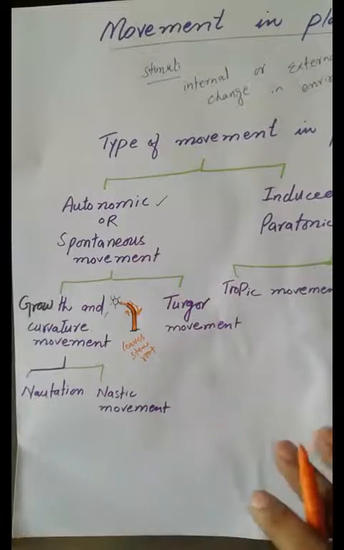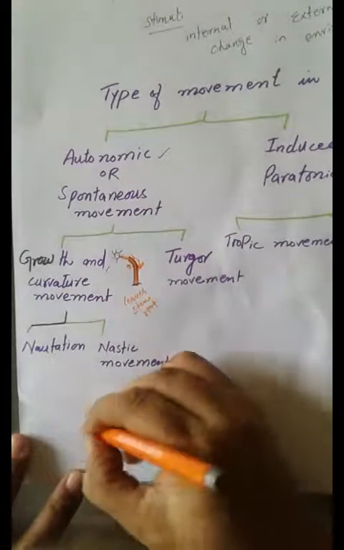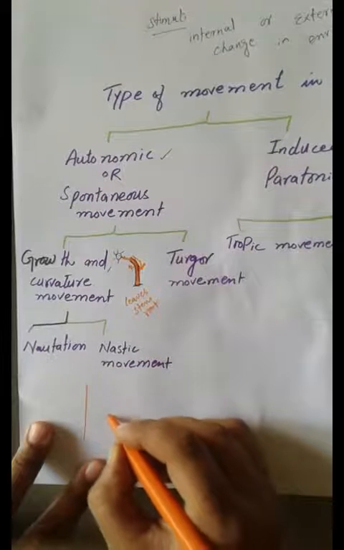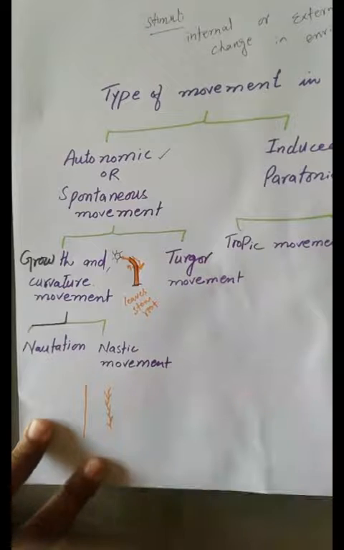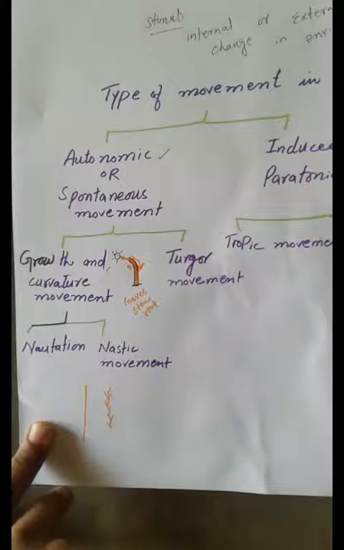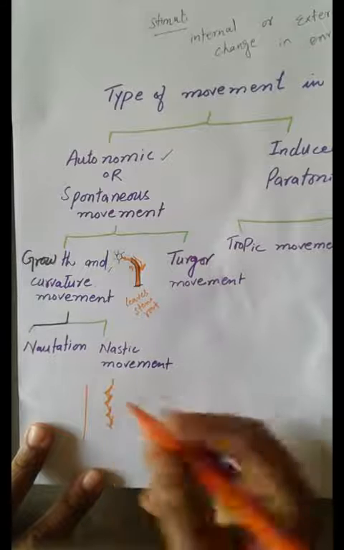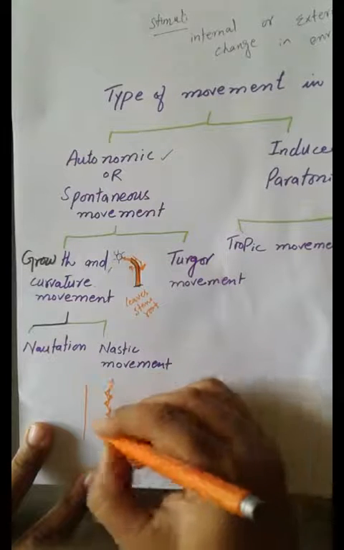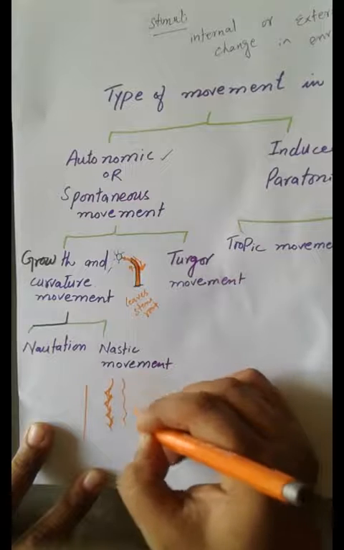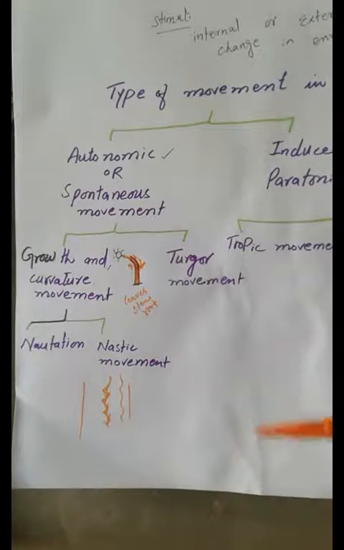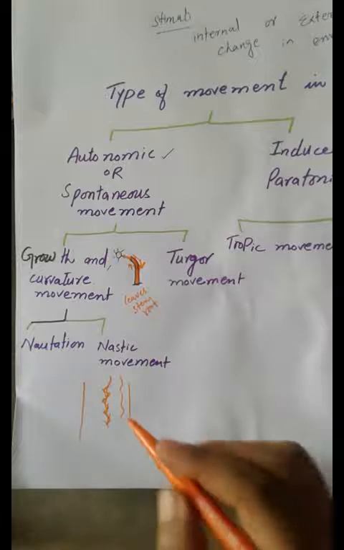You may have observed that a young stem does not grow erect or straight. It grows like this. It grows like this. Okay. This is the zigzag movement in the young stem. As the stem gets older, it becomes erect. Okay. The zigzag movement in the apex of the stem is due to alternate change in growth rate on opposite sides of the apex. This type of movement is called nutation.